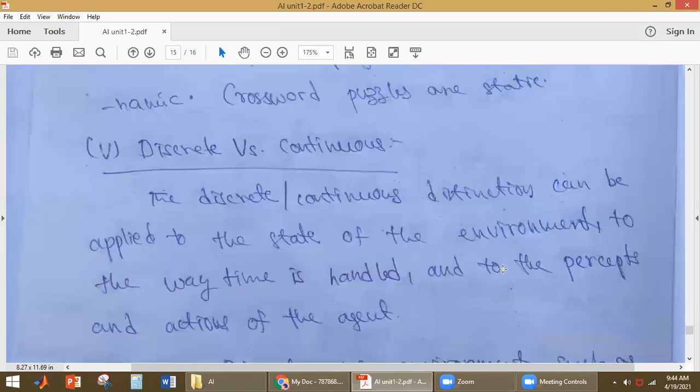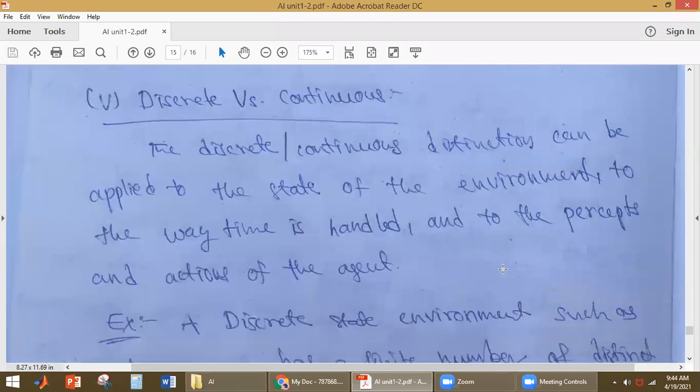Now I'll discuss what is discrete versus continuous environment. The discrete or continuous distinction is done based on the state of the environment, whether the states are discrete states or continuous states. So it is based on the state of the environment, the way time is handled, and the percepts and the actions of the agent.